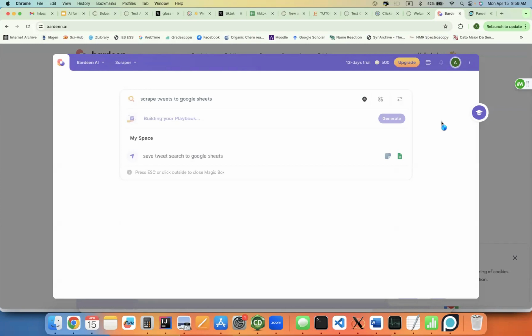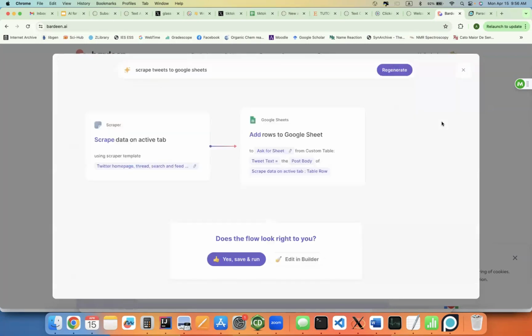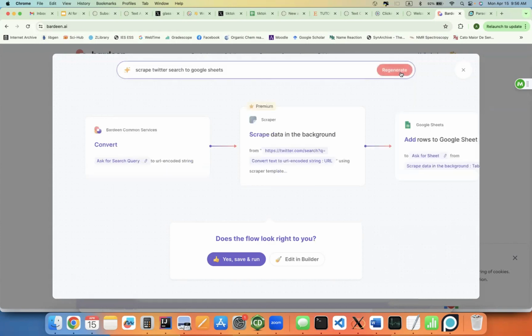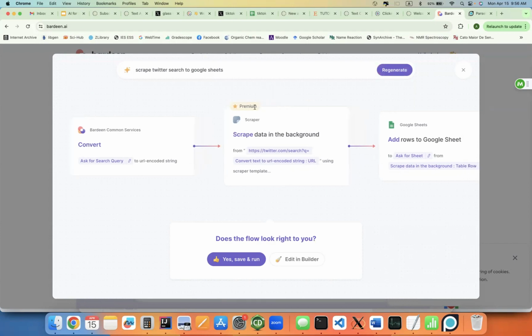Takes a little while. Scrape a Twitter search. Okay. So as we can see, this middle block here is premium. Even though we have premium from our 14-day automatic free trial, this is not going to be accessible to everyone always. So let's get rid of this.